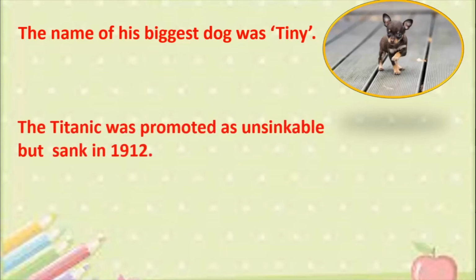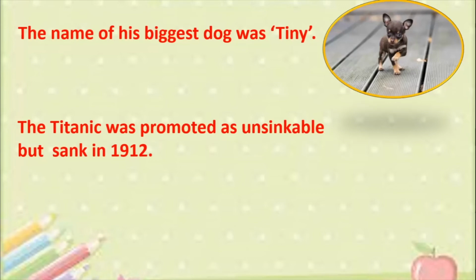Some more examples. The Titanic was promoted as unsinkable, but it sank in 1912. See, exactly the opposite happened. When the Titanic was launched, it was promoted as unsinkable, something which could never sink. It was a ship which was never supposed to sink.